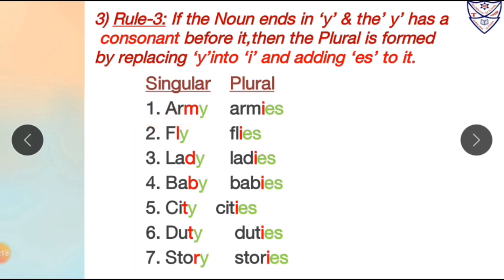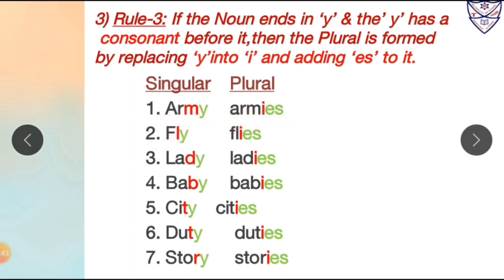First one, army. Over here the word army is in singular form. It ends with which letter? It ends with Y, and before Y there is a consonant. That consonant is M. So what will we do? We will replace Y with I, and after I we will add ES to make its plural form. So army, which is in singular form, will become armies in plural form.